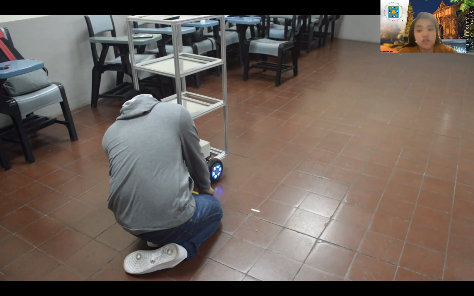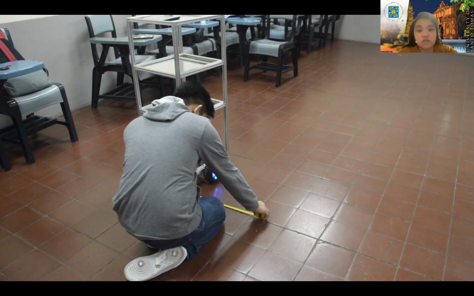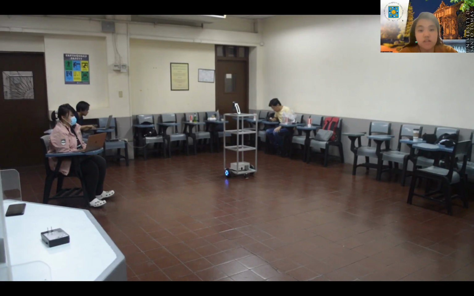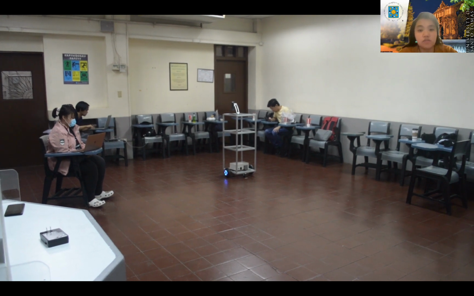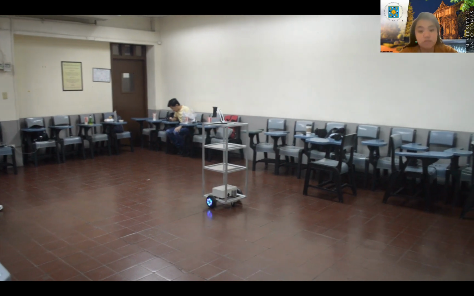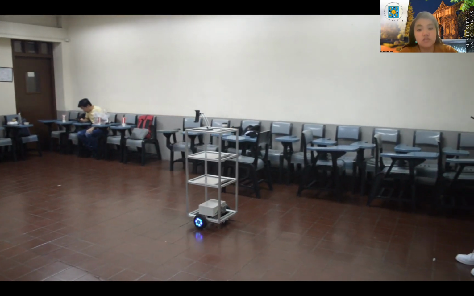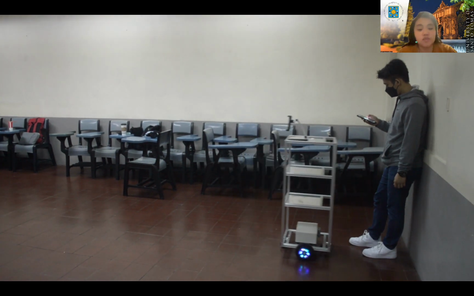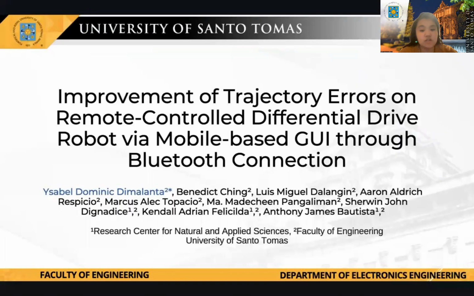For the rotational testing, the most significant probable cause for the trajectory errors present is human error, especially at higher speeds, since the user needs to press the stop button much quicker when the robot rotates 90 degrees. In addition, the robot also does not instantly stop when the stop button is pressed, since there is momentum present. And that concludes the presentation.